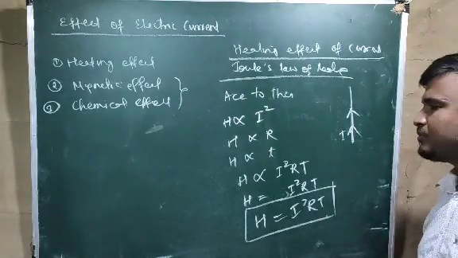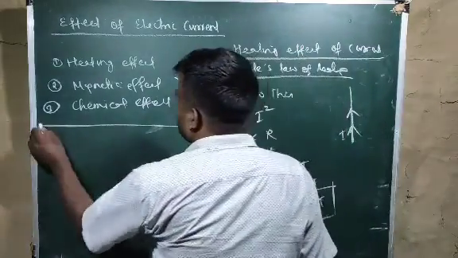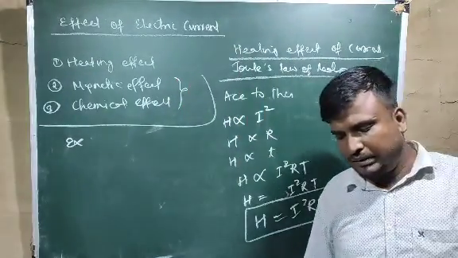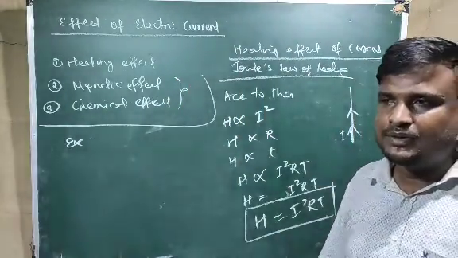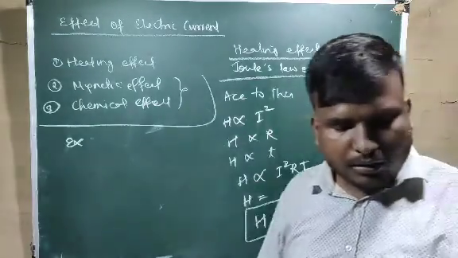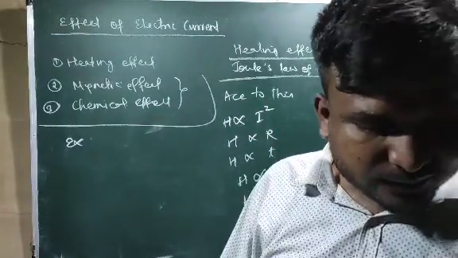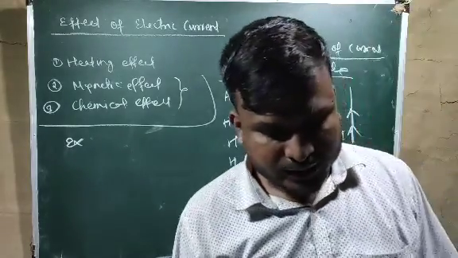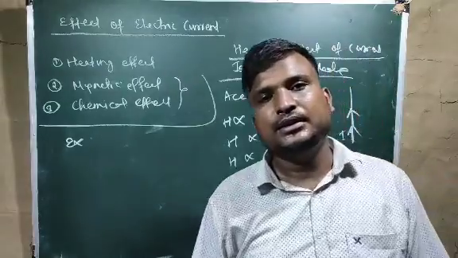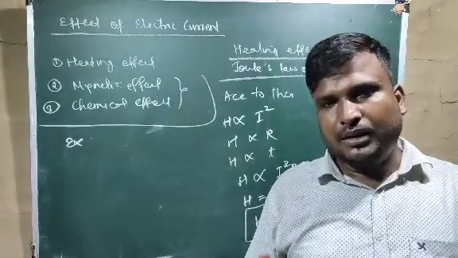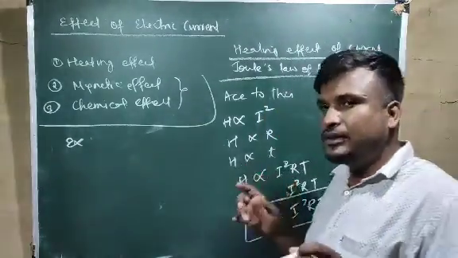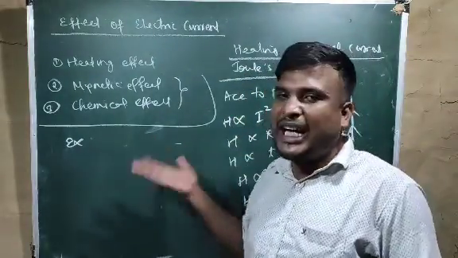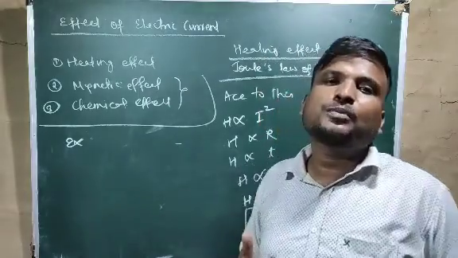Now, let us see examples. The best example is the electric iron I told you. In an electric iron, when current passes through it, since the resistivity of the electric iron is very high, it will not allow the current to pass through it easily.